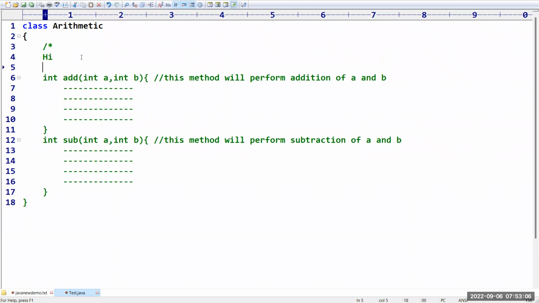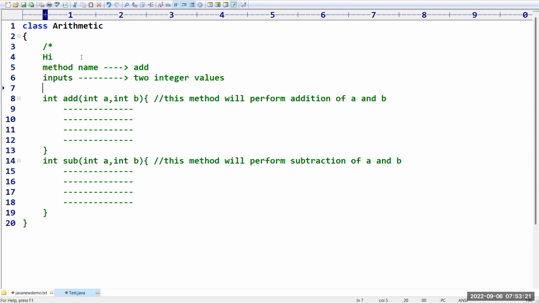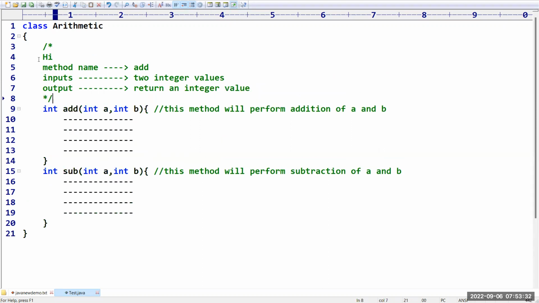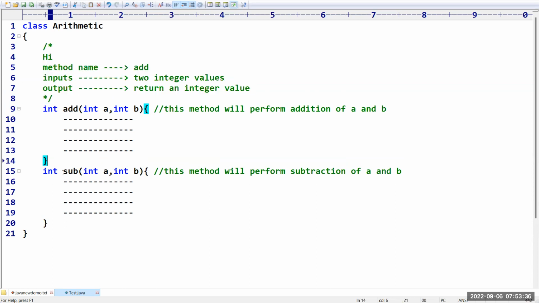Hi, the method name is nothing but add function. Sir, what inputs are there for this method? This method is going to take two integer values. And what is the output of this method? It is going to return an integer value. That's all. This is nothing but documentation that I am providing in front of this method.